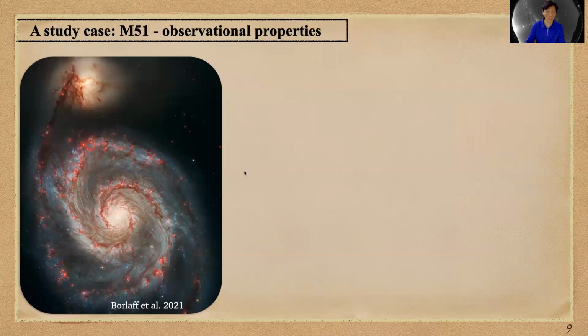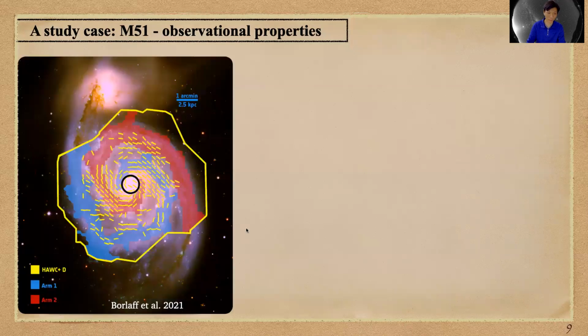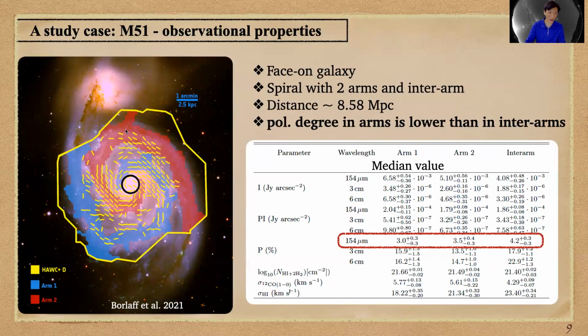Now I show you the case of M51. It's a very beautiful study by Borlaff in 2020. Basically, M51 is a face-on spiral galaxy with two arms, arm 1 and arm 2, in blue and red respectively, and the inter-arm system. The distance to us is about 8.6 megaparsecs. On the table, I show you some very important values for the measurement of the synchrotron polarization at 3 and 6 centimeters, and also from the thermal dust polarization with SOFIA HAWC+ at 154 microns.